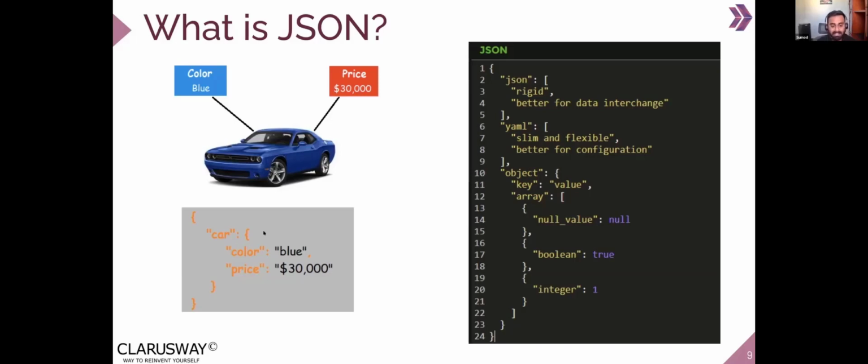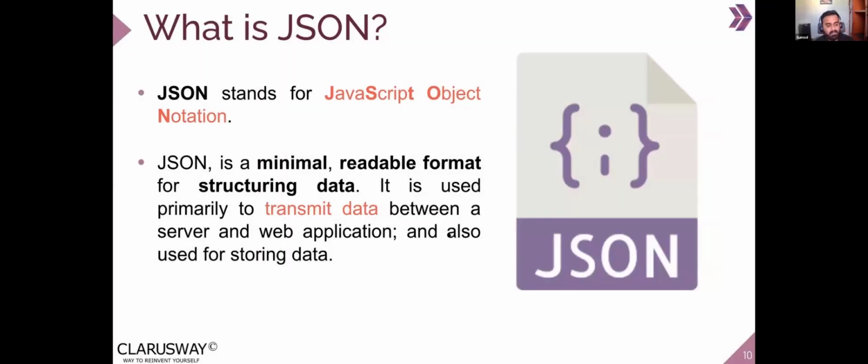It also follows the same object key-value structures. It has arrays, null values, booleans, integers, strings, conditions, etc. When coming to the backend structure and the hierarchy, both YAML and JSON share the same thing. It's all about how the overall template format looks. What does JSON stand for? As we mentioned, JSON stands for JavaScript Object Notation. JSON is a minimal readable format for structuring data. It is used primarily to transmit data between a server and a web application, and also used for storing data.